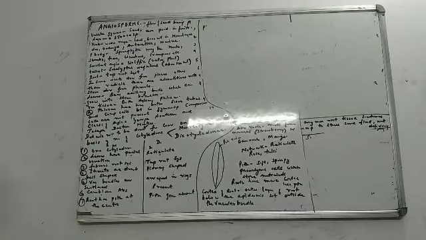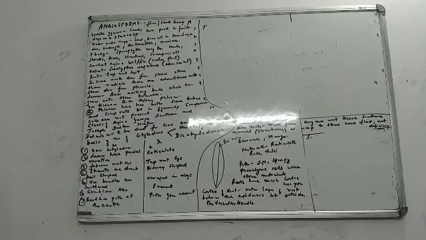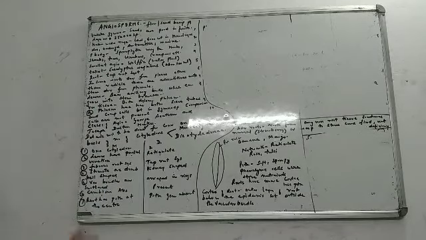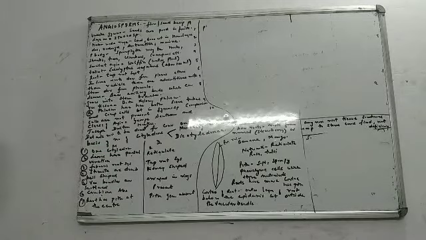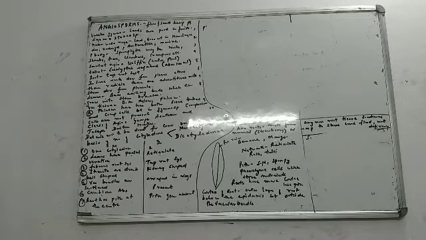Continuing with the classification of the plant kingdom, if you remember, we had done algae, bryophytes, and pteridophytes. Now I'm taking on the fourth one, that is angiosperms. This is a very small, simple topic.